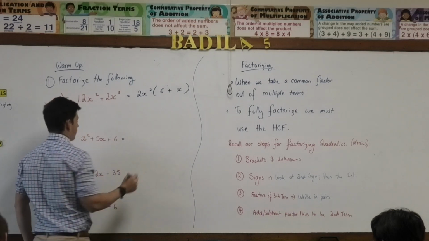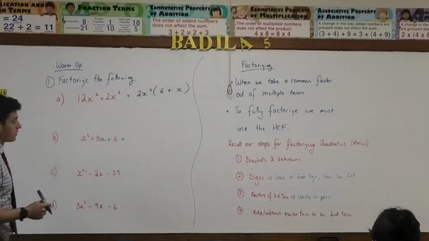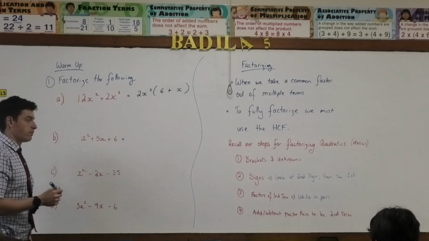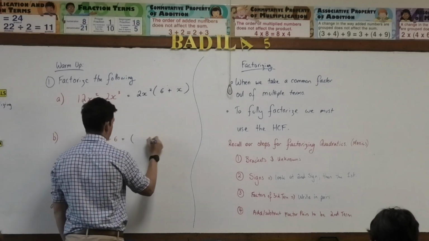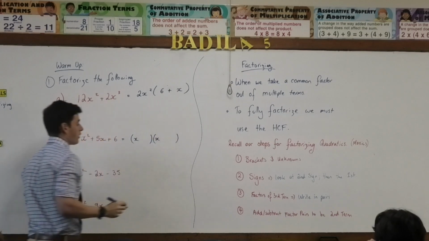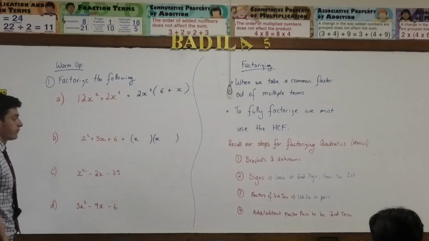This one here, what type of problem have I got? It's a quadratic. We can tell because we've got 3 terms. So we can follow either your process where you do your cross method, or you can use the process that I've put on the right. So step 1, what should I do? Brackets, and my x's. Nothing goes with my x because there's no coefficient in the front, correct? What's my next step? Signs.